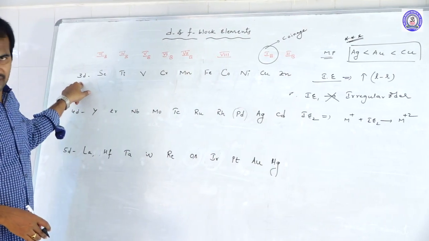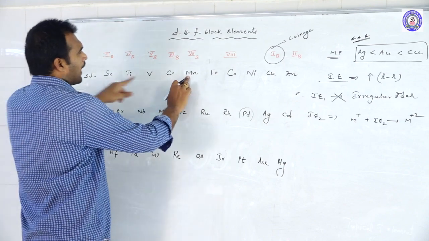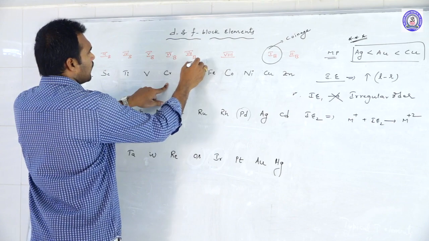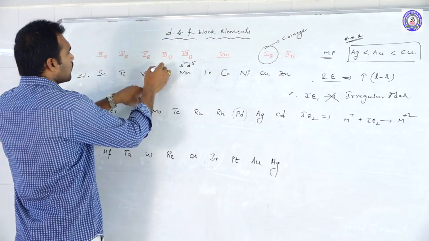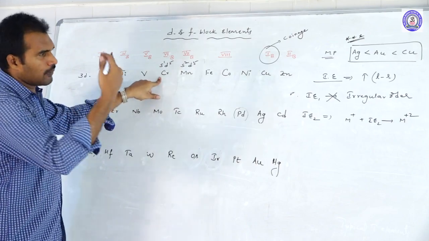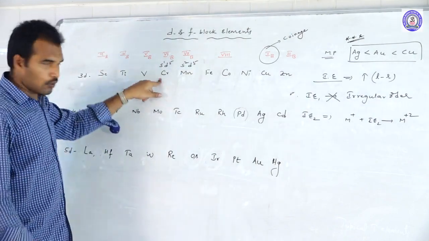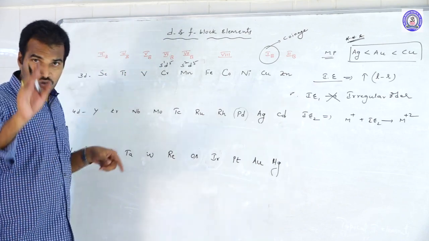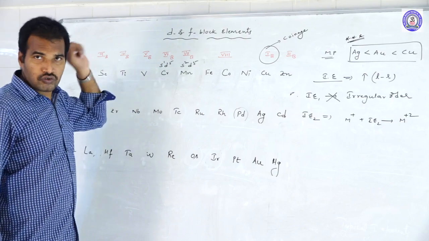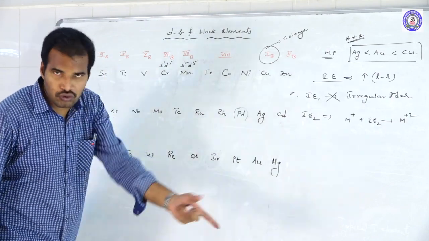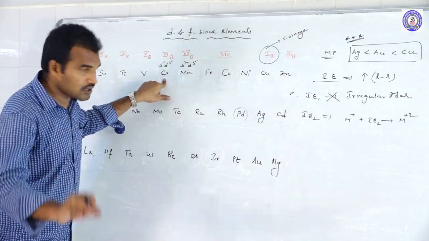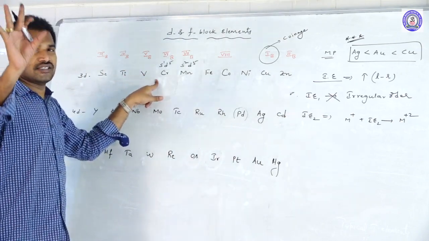Yes, in the case of IE2, see the configurations. Suppose you take the 3d series of elements, 3d configurations. Manganese, what's the configuration? Manganese is 4s2 3d5, chromium is 4s1 3d5. So for example, if you remove one electron from this chromium, S1 is removed. First you should remove from the valence shell. What is the valence shell? The s subshell is the valence shell. You should remove the electron from s, thereafter go to d. So one electron removed, the d5 configuration is most stable, so chromium should have the highest.